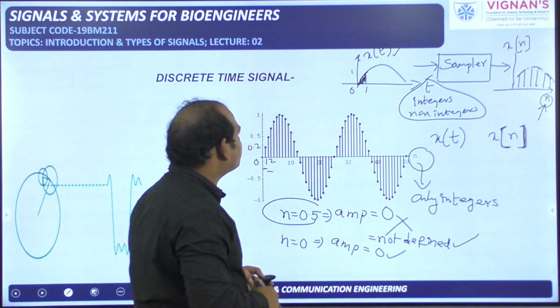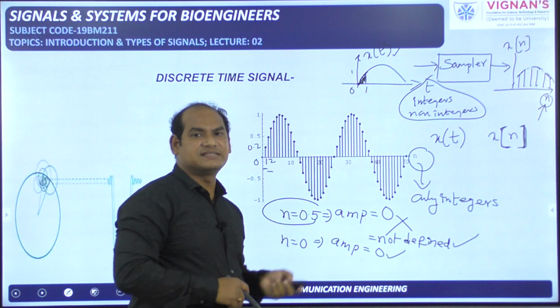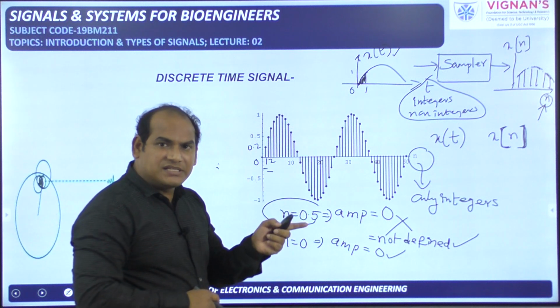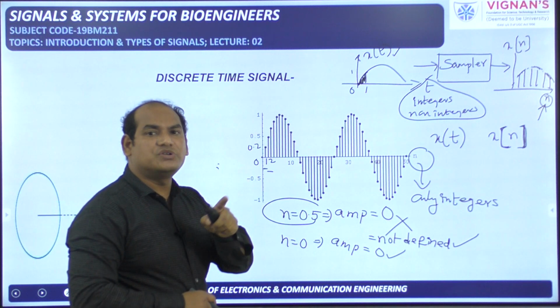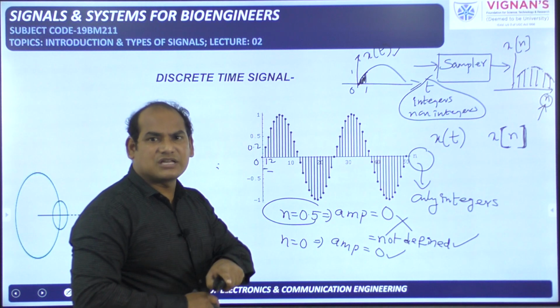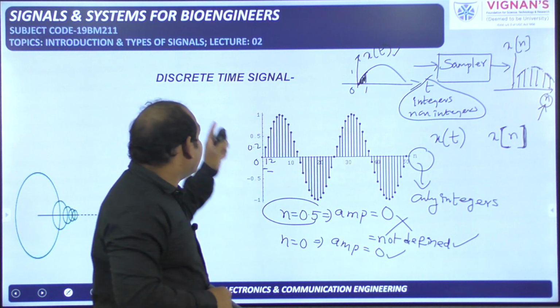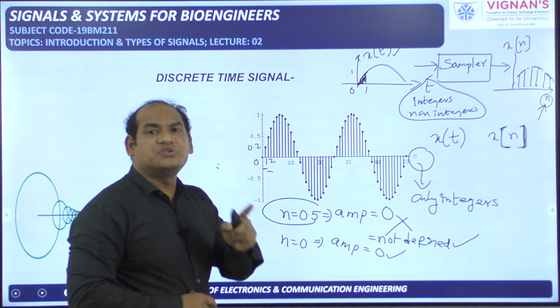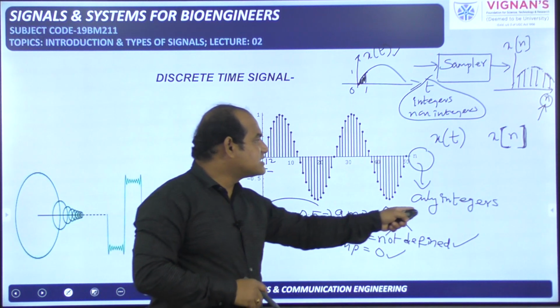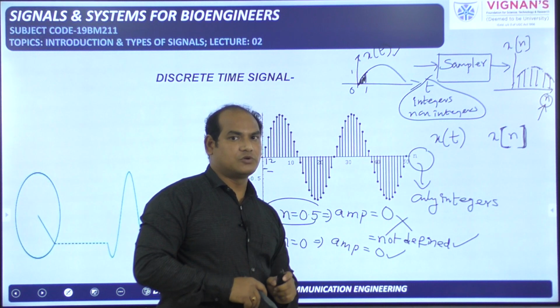Once again I am giving the definition for the continuous time signal and the discrete time signal. A continuous time signal is a signal where the amplitude is defined for integer values of the independent variable and non-integer values of the independent variable. And in case of a discrete time signal, the amplitude is defined only for the integer values of the independent variable. Okay.